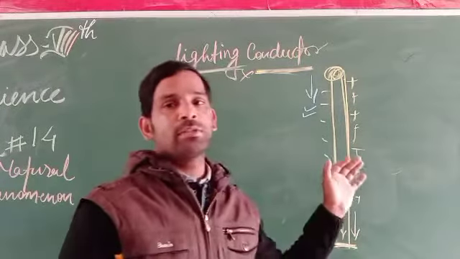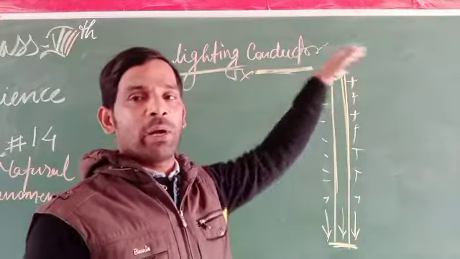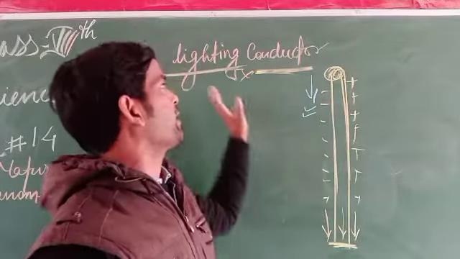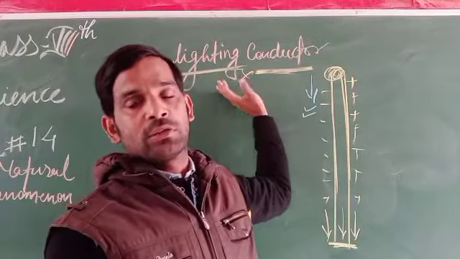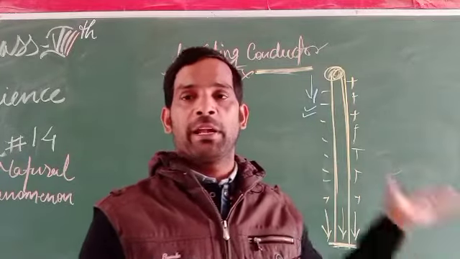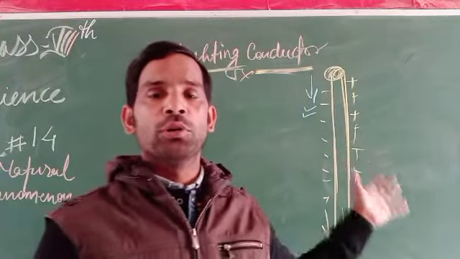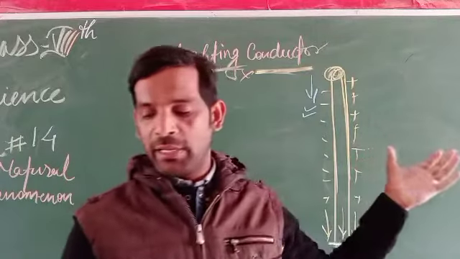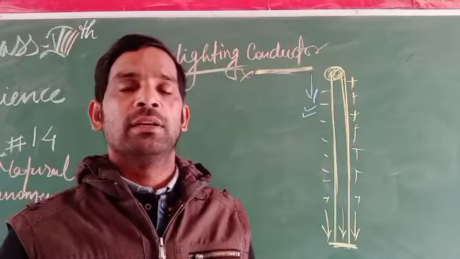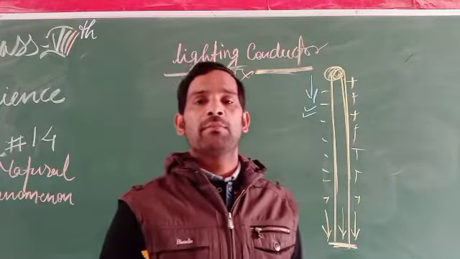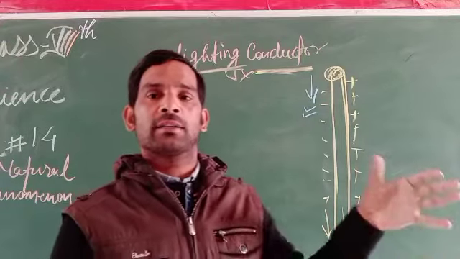A lightning conductor conducts whatever charges are produced by the lightning. These objects can be made of metal or of materials that can conduct electricity. This is very important for discharging or earthing.